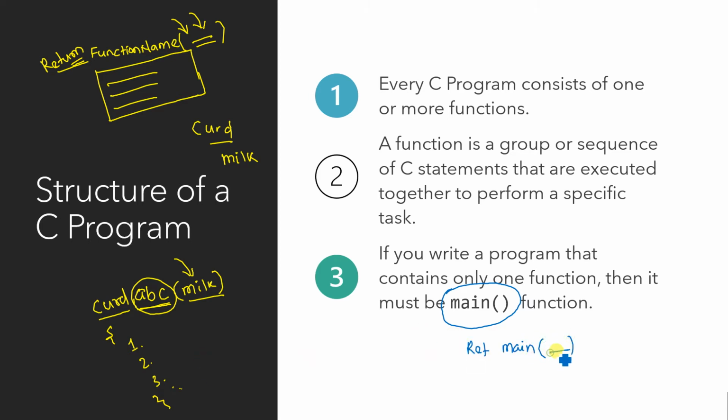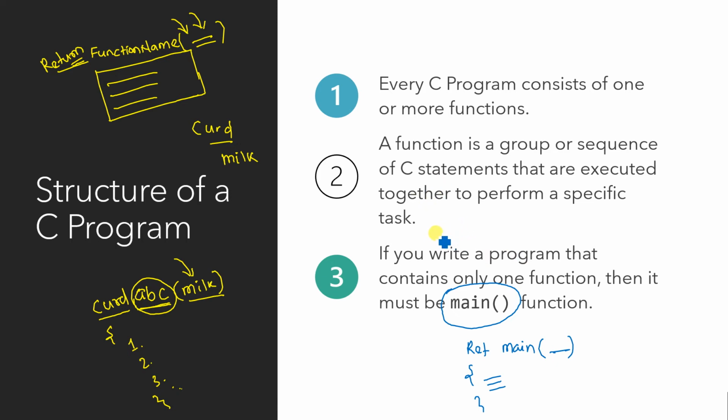Then you have to provide the argument over here. Then main has a body where you can write your code. So whenever you are going to write any program in C, you have to include the main function in it, right? So this is the general idea of the structure of a program.